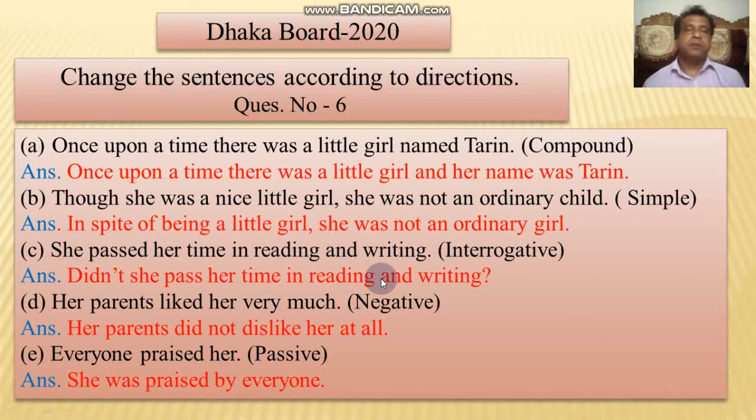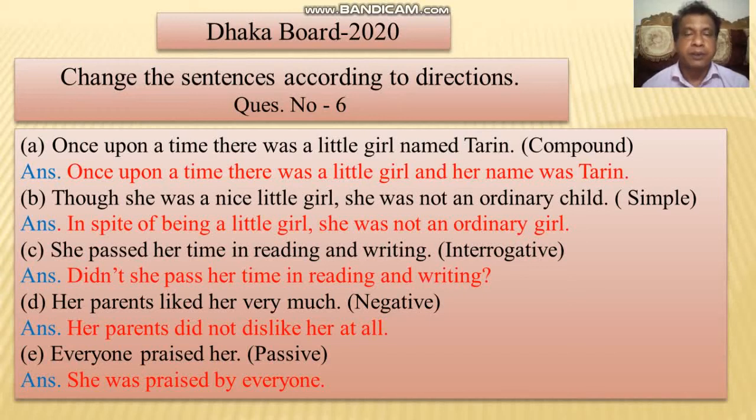First, Dhaka board: change the sentences according to the direction, question number 6. Number A: Once upon a time there was a little girl named Tareen. Make it a compound sentence. In compound sentences we usually use and, but, or.